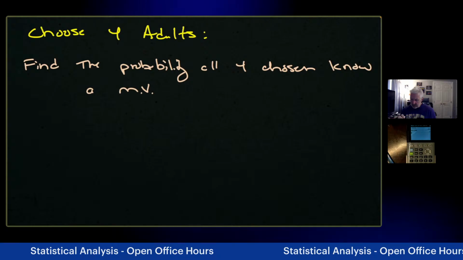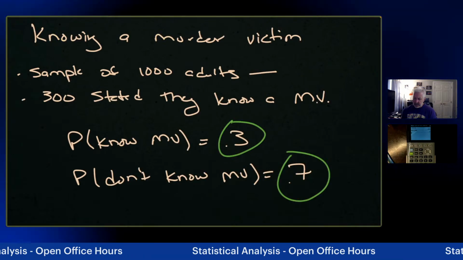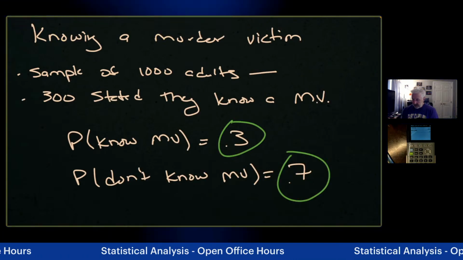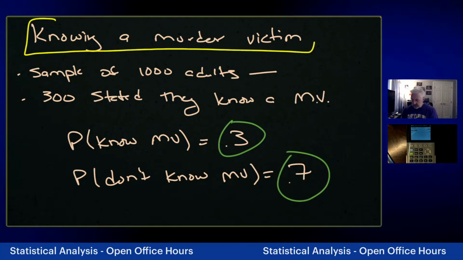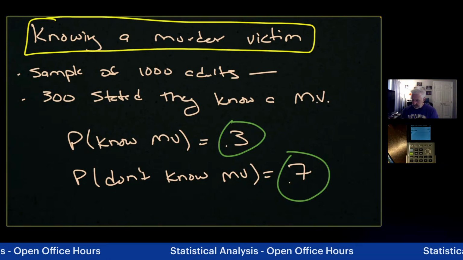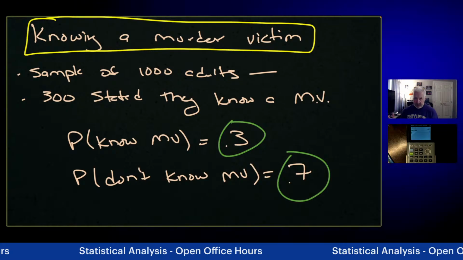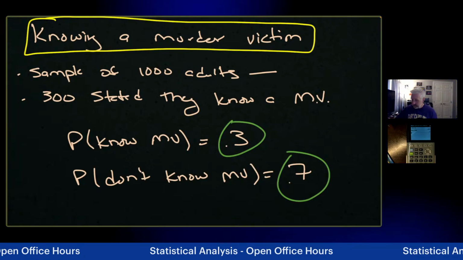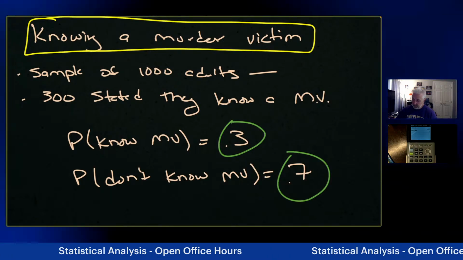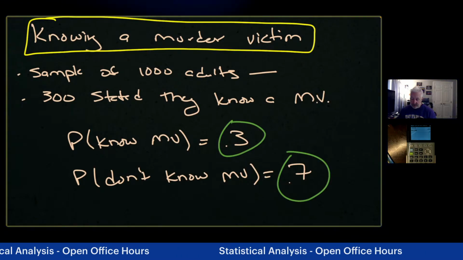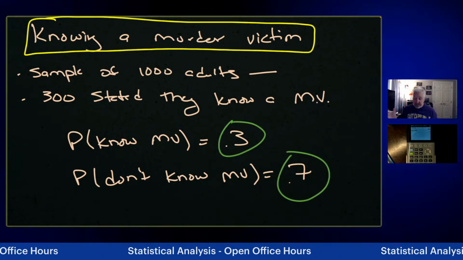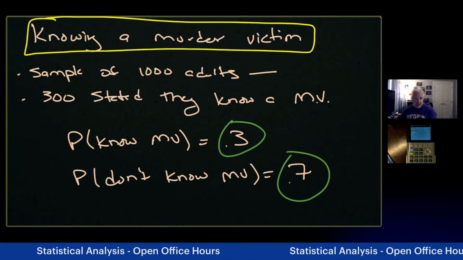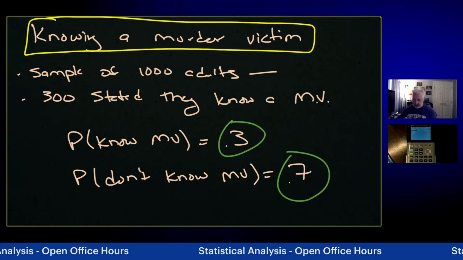So I'll backtrack for just a second. The title is Knowing a Murder Victim. A very morbid title. We take a sample of 1,000 adults. 300 out of that 1,000 said that they knew a murder victim.